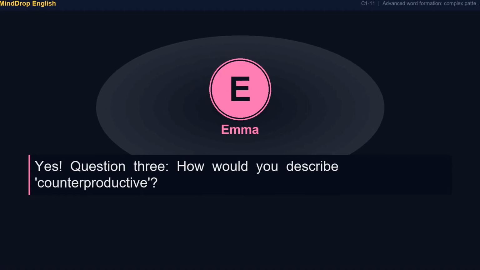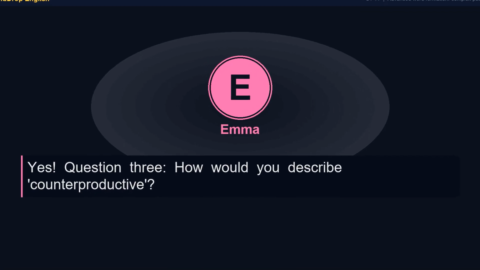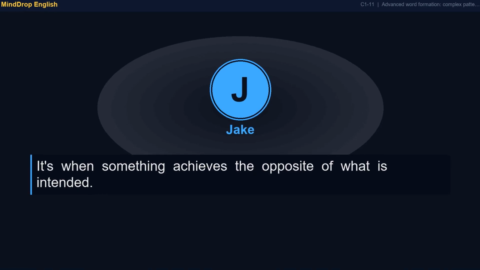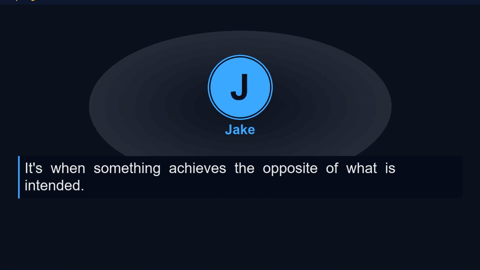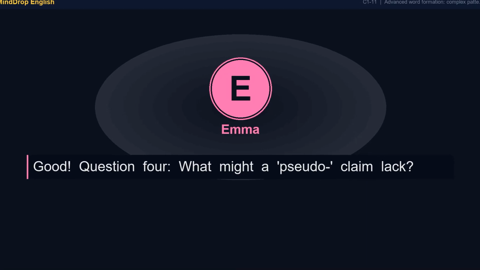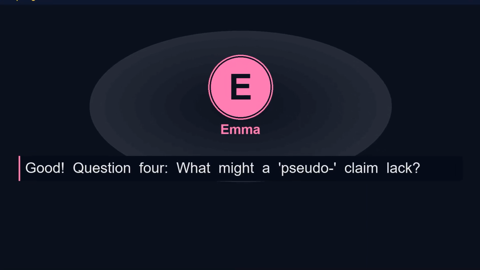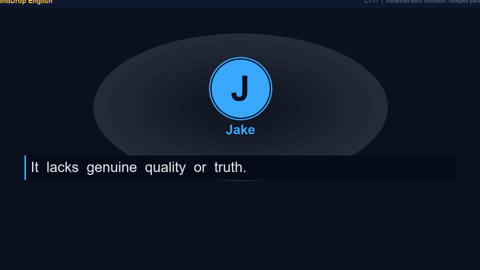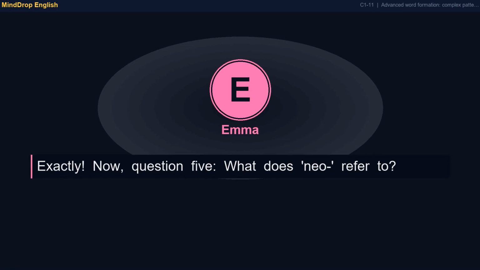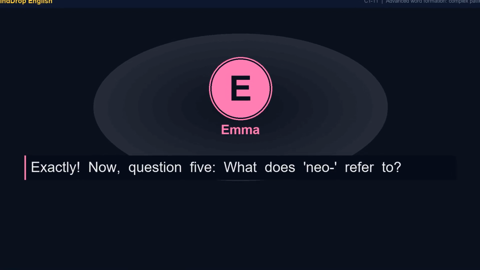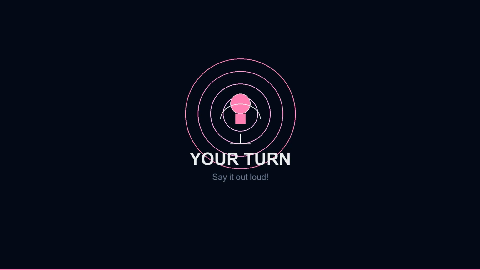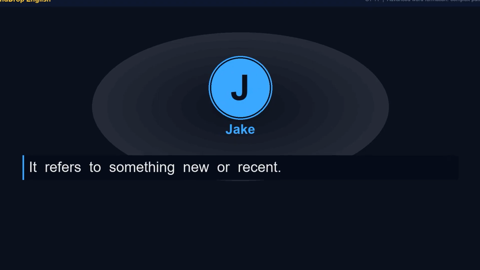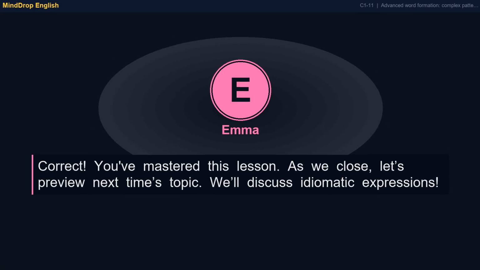Yes. Question 3. How would you describe counterproductive? It's when something achieves the opposite of what is intended. Good. Question 4. What might a pseudo claim lack? It lacks genuine quality or truth. Exactly. Now, question 5. What does neo refer to? It refers to something new or recent. Correct. You've mastered this lesson.